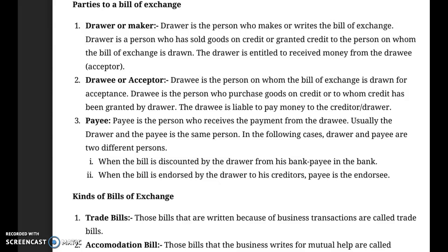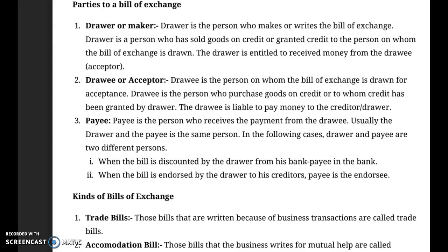Comes to the second party. Second party is known as the drawee or the acceptor. Drawee is the person on whom the bill of exchange is drawn for acceptance. I hope only from this line you have understood who is the drawee. Drawee or acceptor is a person who accepts a bill of exchange, or who is the buyer, or who has received the goods on credit, or who has received the credit.